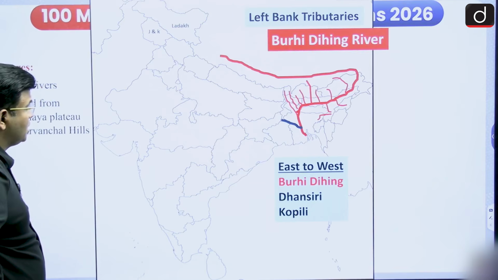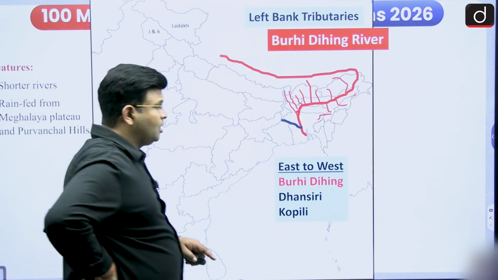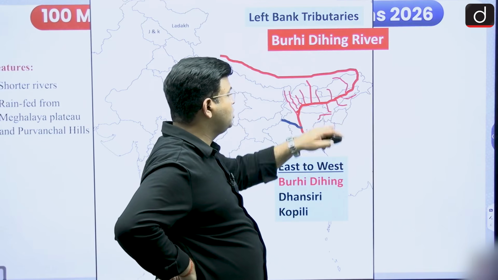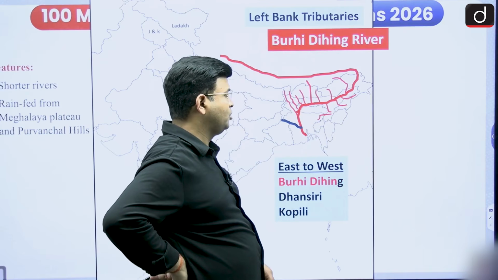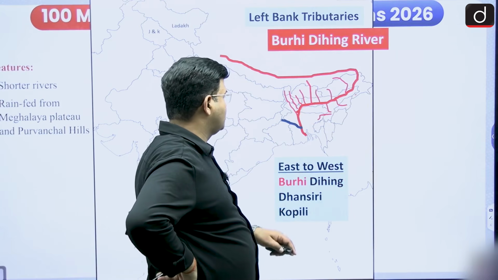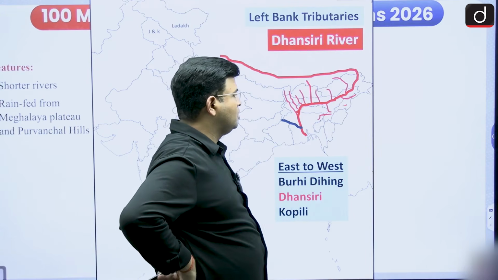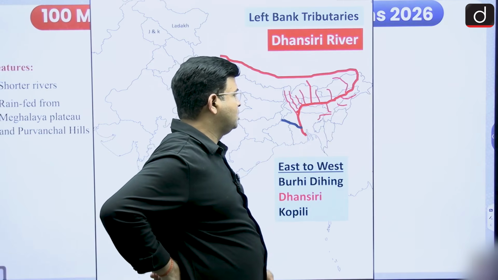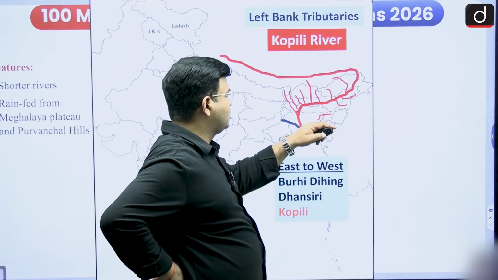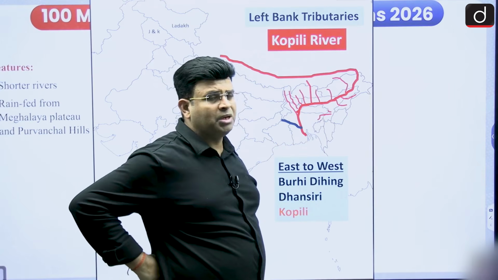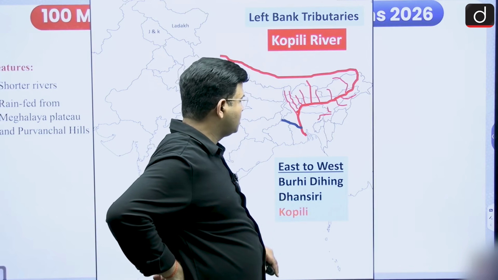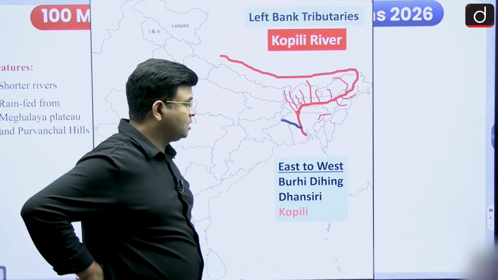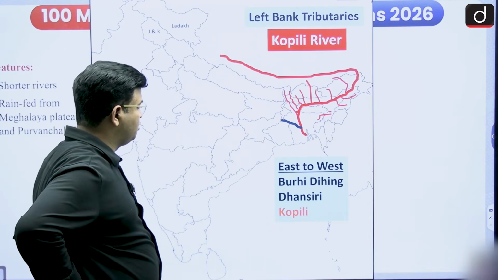And now we are going to see the left bank tributaries. From the Patkai Bum Hills nearby, the Budhi Dihing river is originating, a left bank tributary. After that, the Dhansri river is originating in the Nagaland region and meeting the Brahmaputra, and thereafter there is the Kopili river. Budhi Dihing, Dhansri and Kopili are the important left bank tributaries of the Brahmaputra.